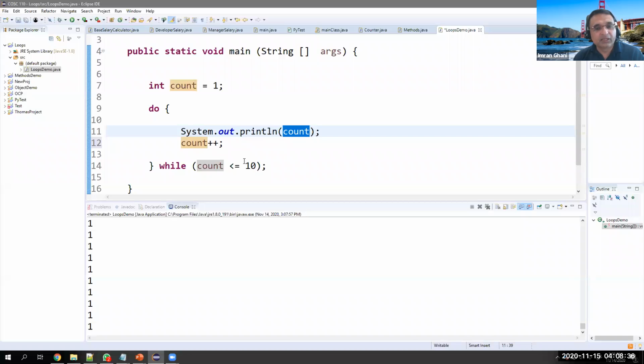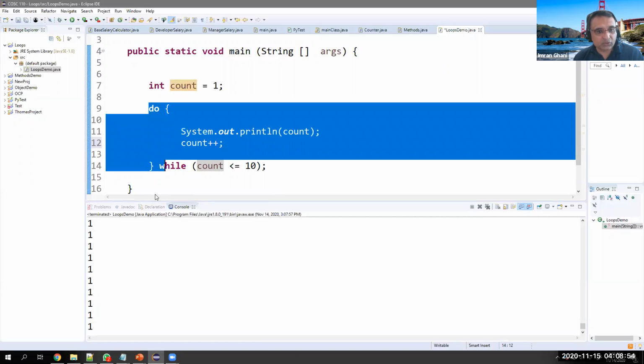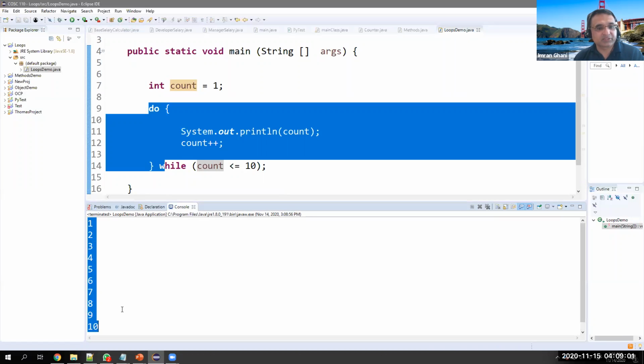And there will be a time when count will be 10. 10 is equal to 10, yes, go back and print 10. Now make it 11. 11 is less than or equal to 10? Now it's greater than. So terminate the do while loop and go outside. So let's see. All right, so from 1 to 10 is printed this time.